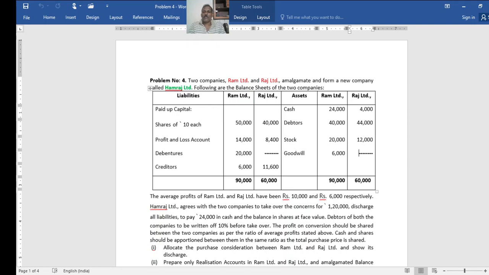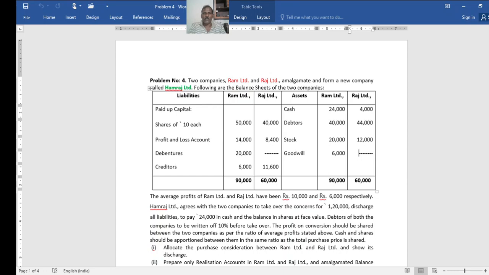Asset side, cash, 24,000 and 4,000. Debtors, 40,000 and 44,000. Stock, 20,000 and 12,000. Goodwill, only in case of Ram Limited, 6,000. Total of the balance sheet, 90,000 Ram Limited and 60,000 Raj Limited. And it is given below the balance sheet that the average profits of Ram Limited and Raj Limited have been rupees 10,000 and 6,000 respectively. Average profit given.